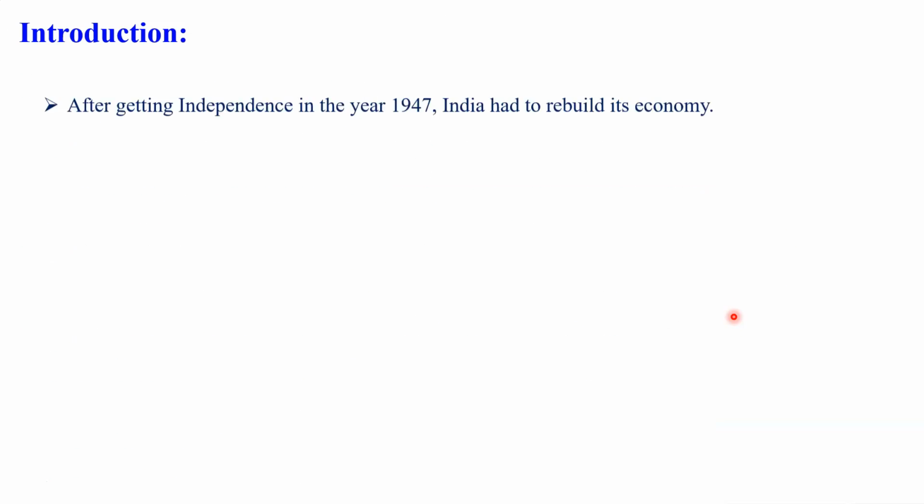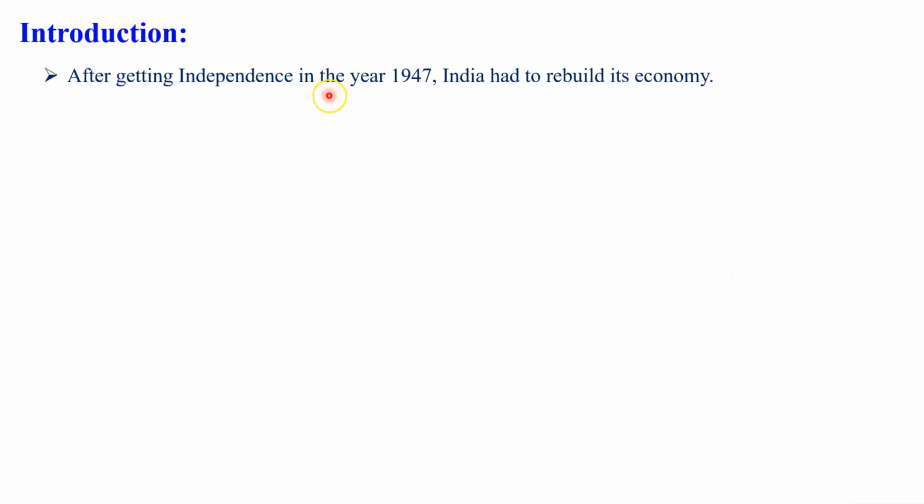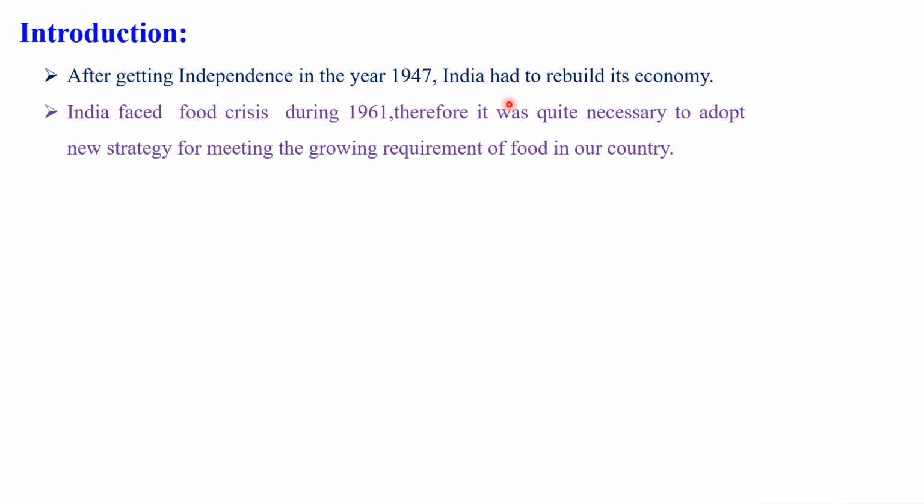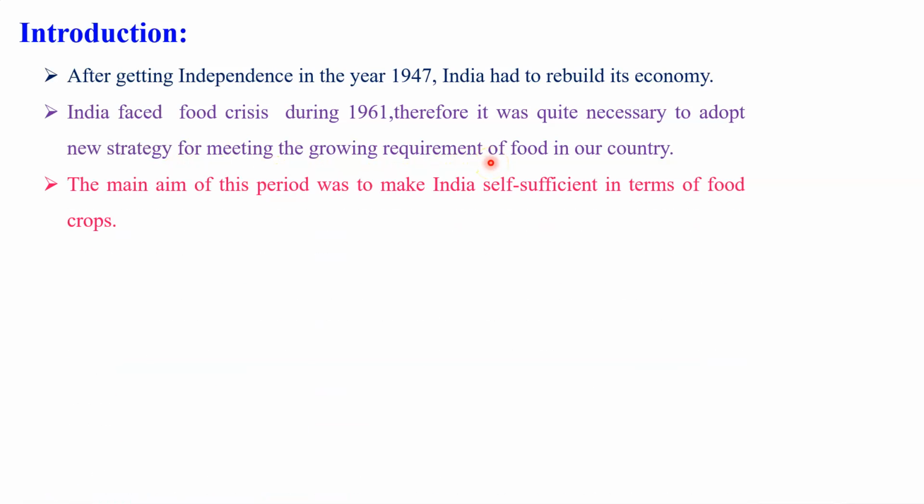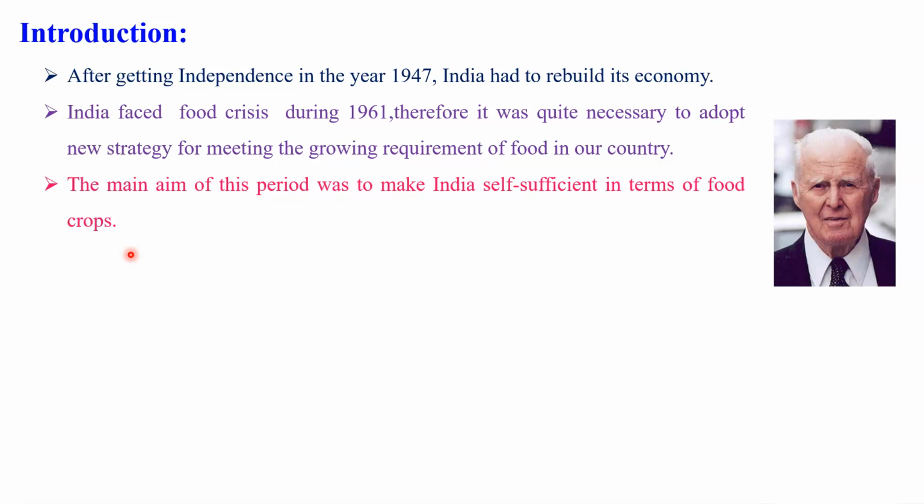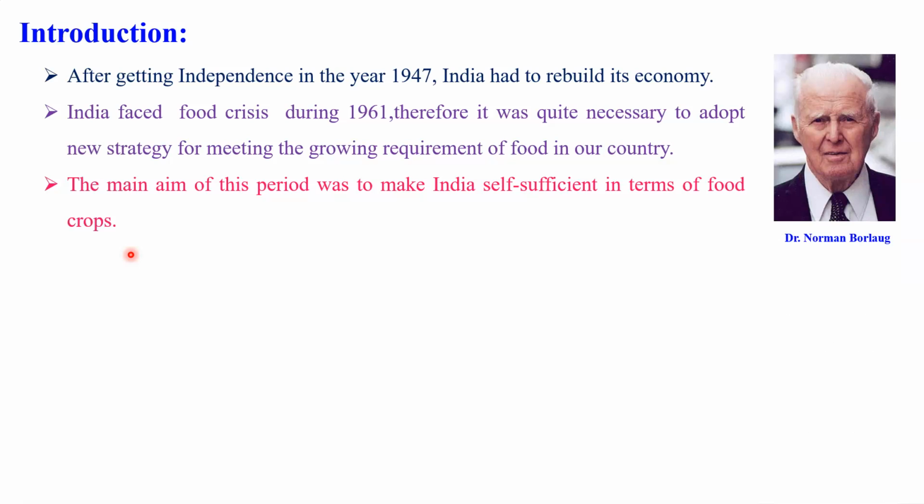Dear student, you know that after getting independence in 1947, India had to rebuild its economy through various five-year plans that we already discussed in our previous lecture. India faced a food crisis during 1961. Therefore, it was necessary to adopt a new strategy for meeting the growing requirement of food in our country. The main aim of this period was to make India self-sufficient in food crops, and for that purpose there was a need to increase the production of food crops in India.